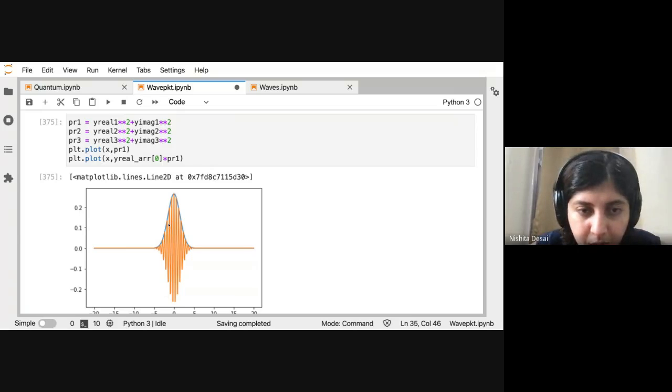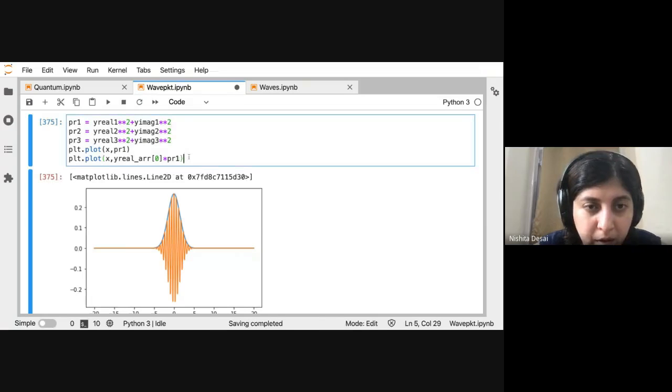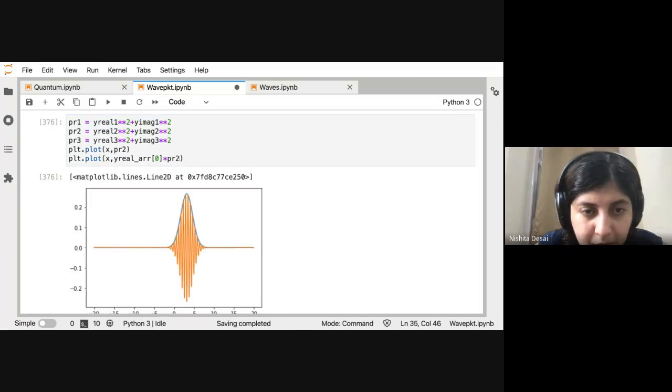Here, the trough of the wave function is matching the trough of the envelope. So let's do PR2. Here you see that the troughs are no longer matching, so the inside wave is moving at a different velocity than the envelope, right?